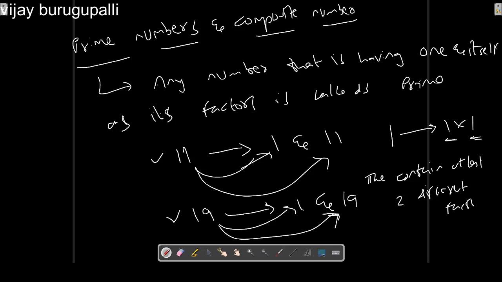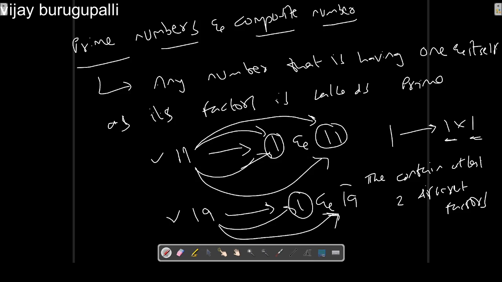Here 11 has 1 and the number itself, and 1 and 11 are two different numbers. In a similar way, 19 has 1 and 19 as the factors, which are different numbers. But in the case of 1, here 1 and 1 are the same. So 1 cannot be called a prime number.